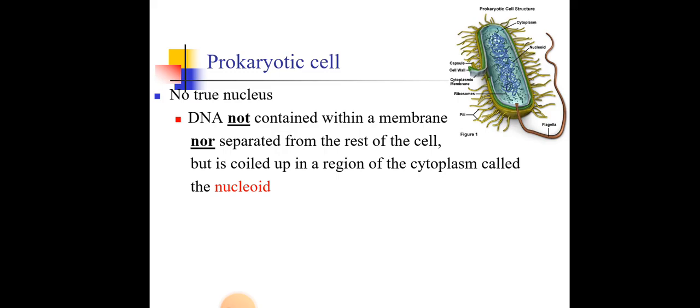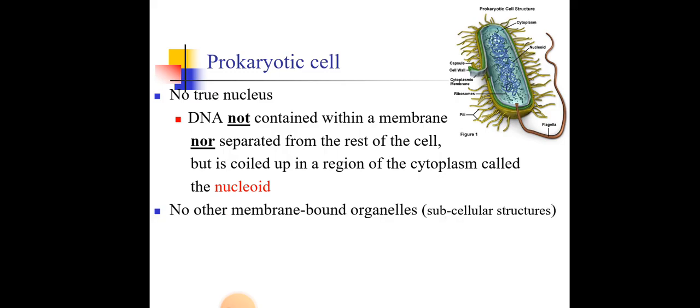So a grayish, bluish organelle inside the nucleus. In this one, the DNA is not even separated from the rest of the cell. You can see the nucleoid there. It is coiled in a region called the nucleoid. There are no other membrane bound organelles. There are no organelles in prokaryotic cells. There are no subcellular structures.